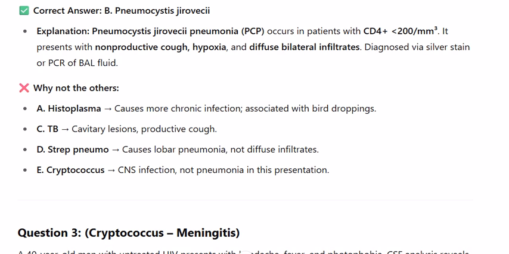Why not the others? A. Histoplasma causes more chronic infection associated with bird droppings. C. TB: cavitary lesions, productive cough. D. Strep pneumo causes lobar pneumonia, not diffuse infiltrates. E. Cryptococcus: CNS infection, not pneumonia in this presentation.